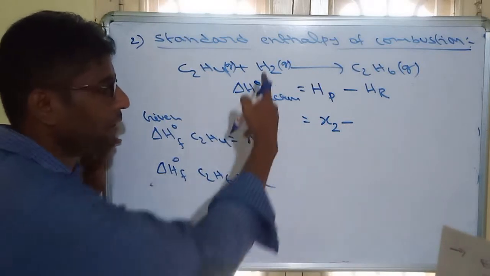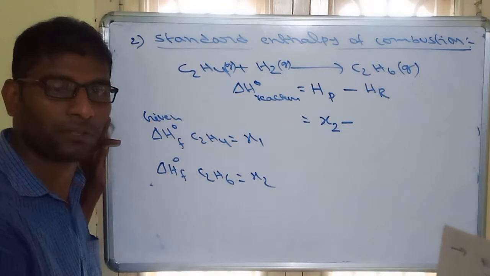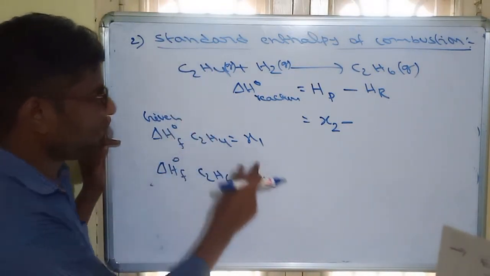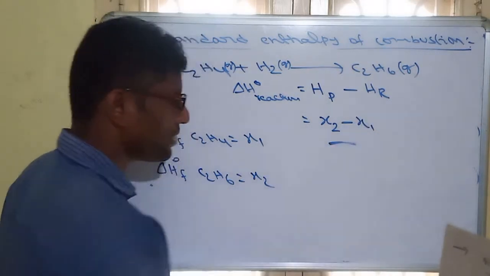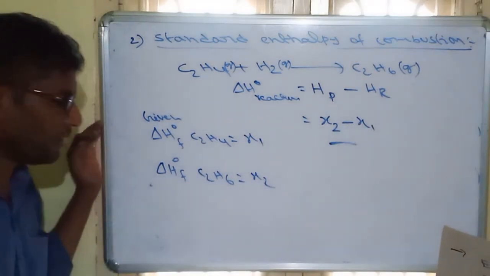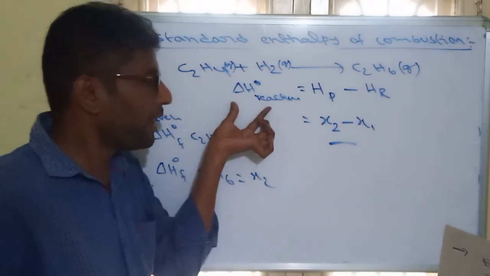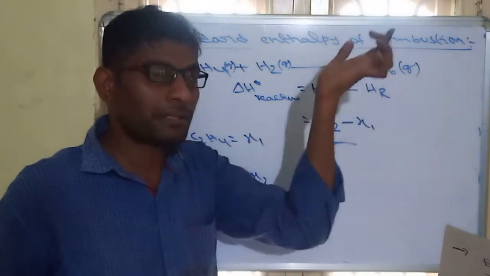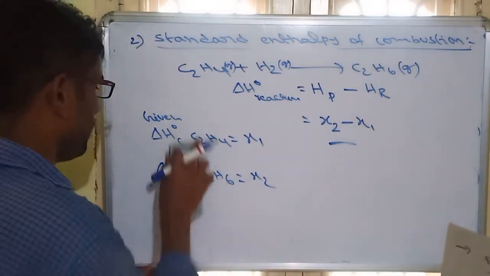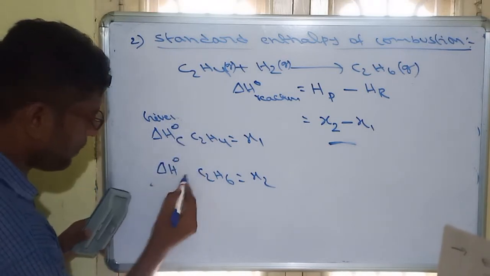But remember, H2 is a freely occurring element whose enthalpy of formation is 0. So only the enthalpy of formation of C2H4, given as x1. So the answer is x2 minus x1. They can give any values, and we take them as x2 and x1. So when formations are given, enthalpy of reaction is equal to products minus reactants. Suppose in this reaction, in place of enthalpy of formation, they give the enthalpy of combustion.